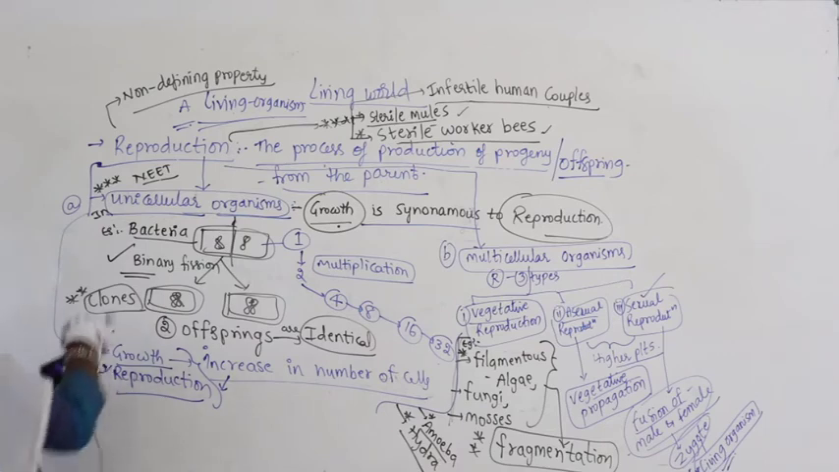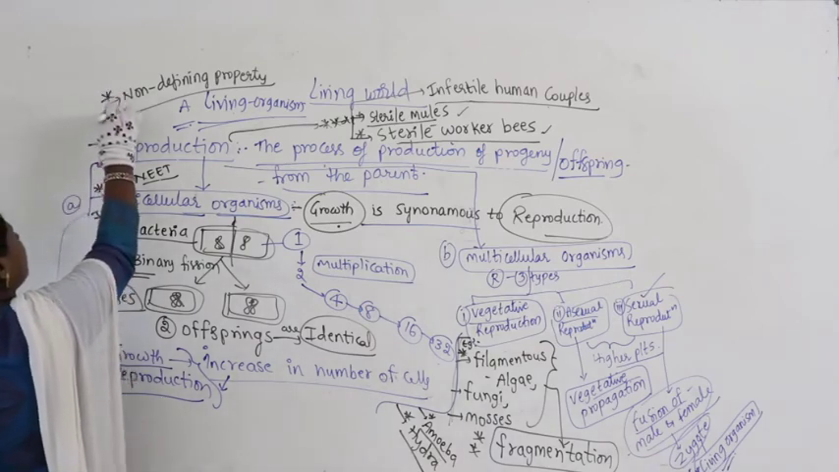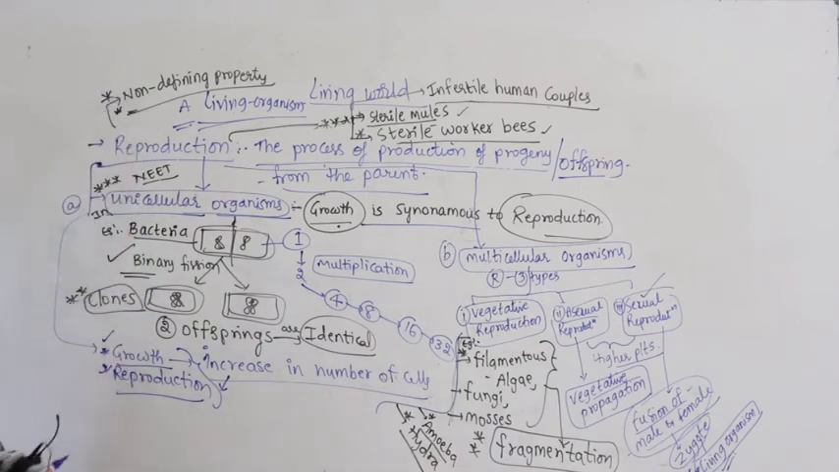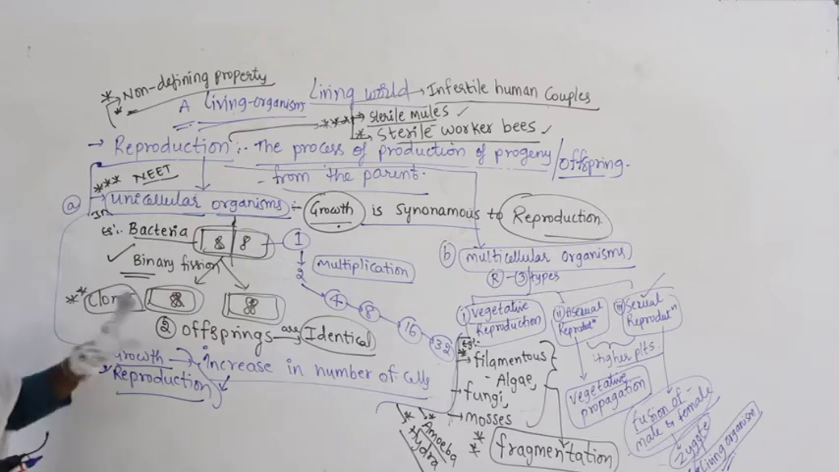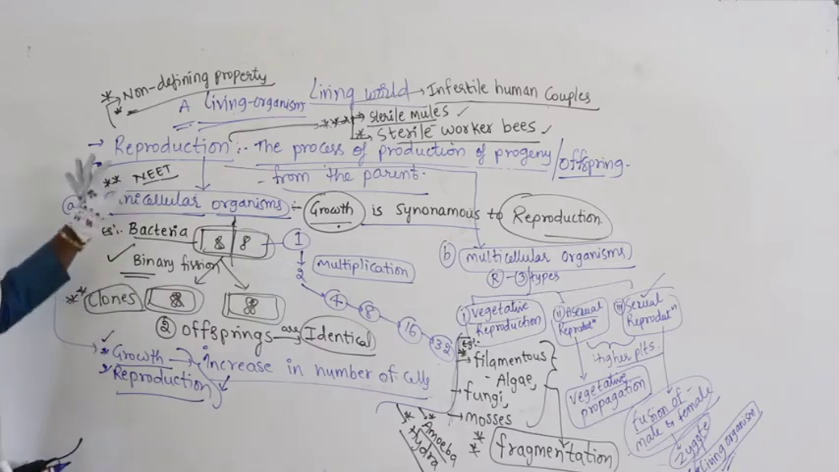Whenever we discuss any parameter, a final conclusion is very, very important. So far what have we discussed? Growth is a non-defining property. Metabolism is a defining property. Reproduction is a non-defining property. Right. Now, let me quickly revise reproduction.